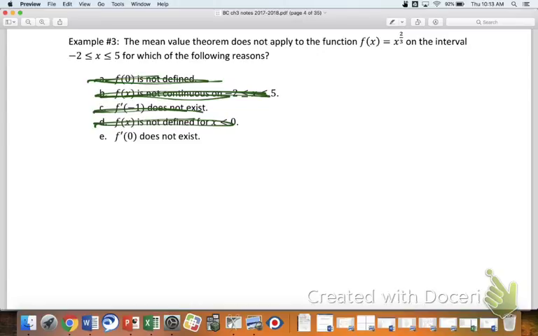f prime of 0 does not exist, and you guys think that it's that? Yes. What's going on at E? Yeah, 0 in the denominator. Yep. What else could you describe it as? There's a negative in the denominator. There's nothing wrong with a negative in a denominator. Oh, yeah. 0 is a problem. There's something else you could use to describe this. On the graph. Yeah, but on the graph, what does it look like? The sharp point, right? Or remember what that one kid called it?